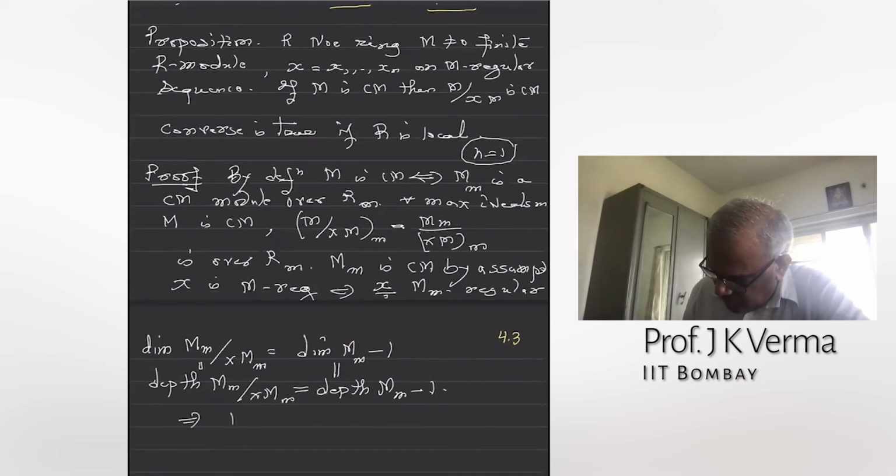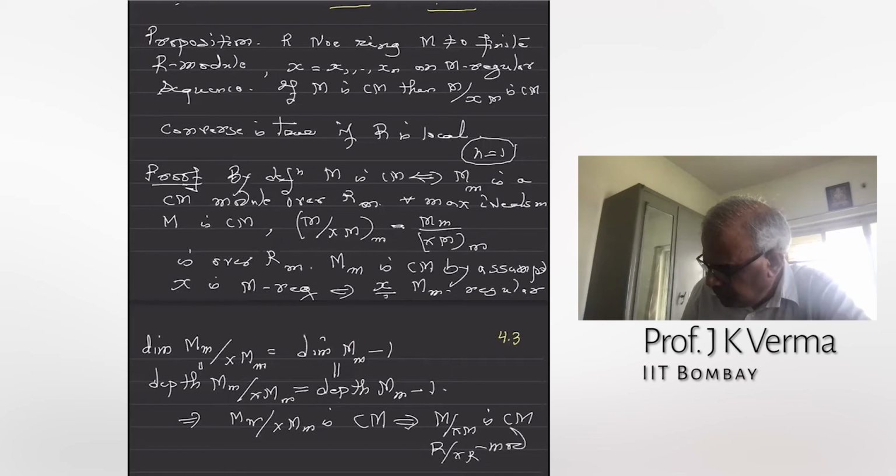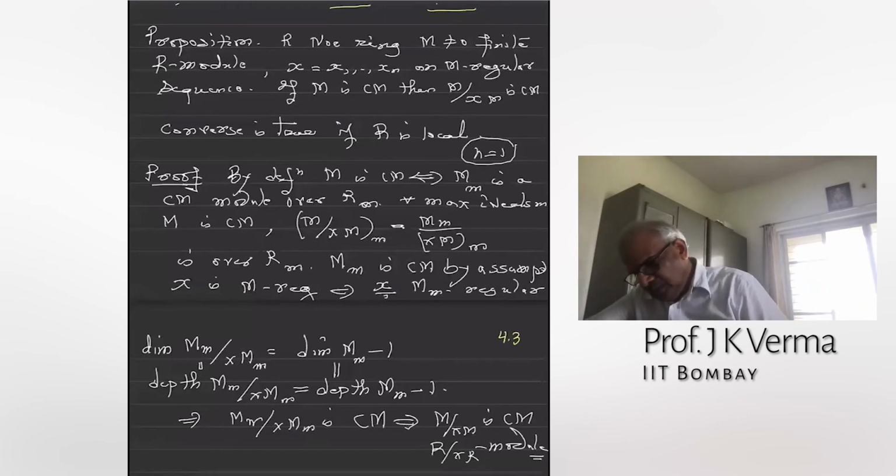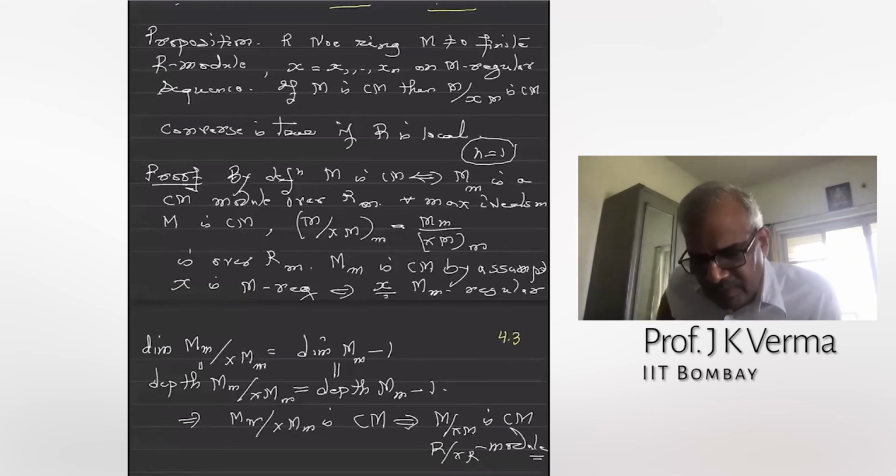So therefore, M/xM is Cohen-Macaulay for all maximal ideals, and therefore M/xM is Cohen-Macaulay. Is this clear?